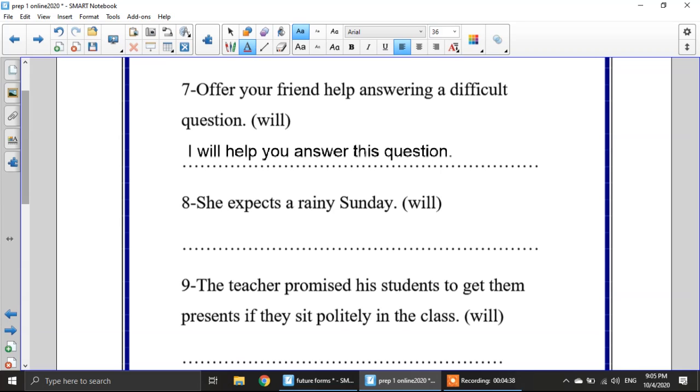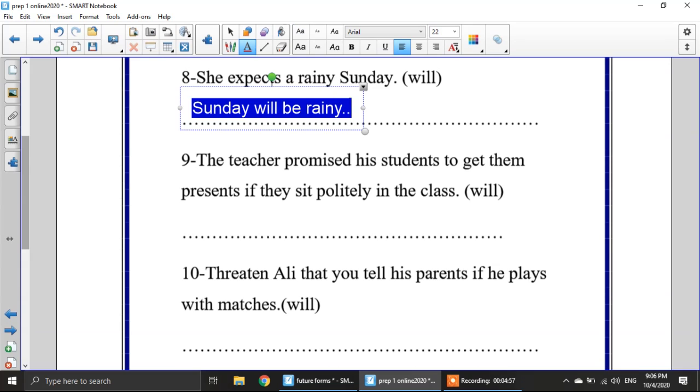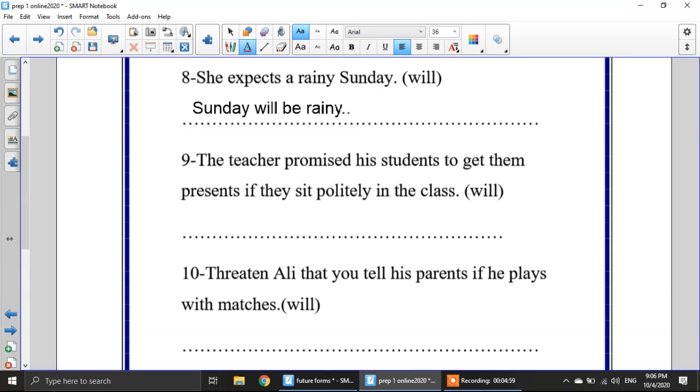Number 8, she expects a rainy Sunday. He asks you to use will. Do we have evidence here? Does she have evidence? No. So this will be prediction without evidence. So I will use will. So it will be, Sunday will be rainy.